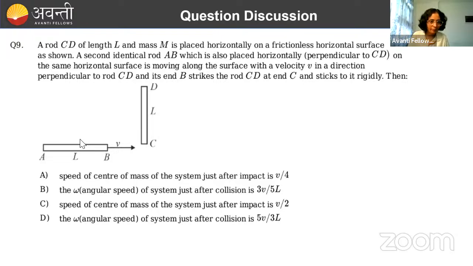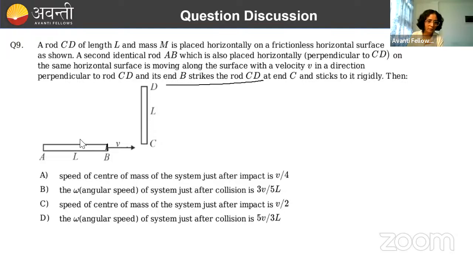ठीक है, इसका length L है, mass M है, this is placed horizontally, surface is frictionless. Again, if surface is frictionless, question is going to be very easy. A second identical rod, you can see here AB, and that is moving with certain velocity V. And this is also placed on the same horizontal surface. And this is moving in direction perpendicular to rod CD. And its end B strikes the rod CD.